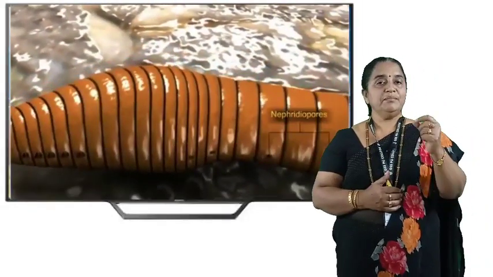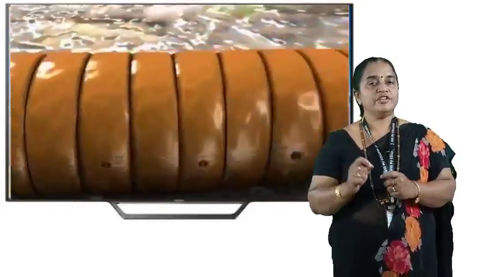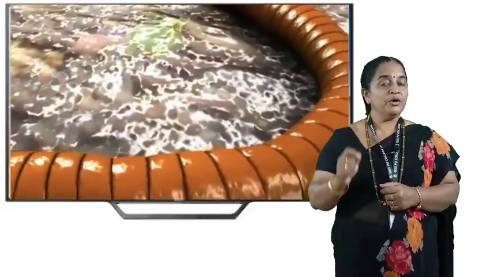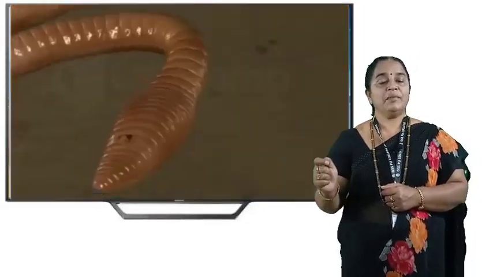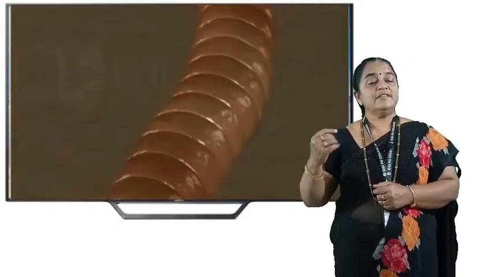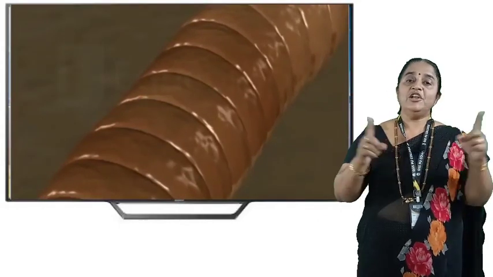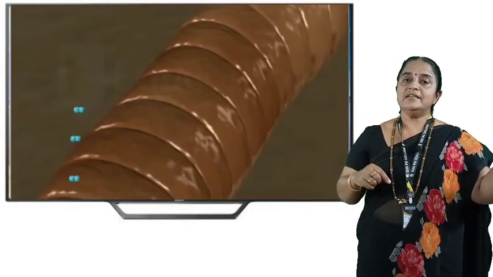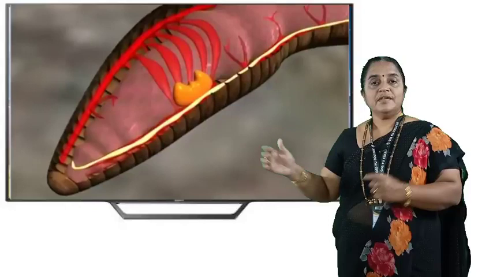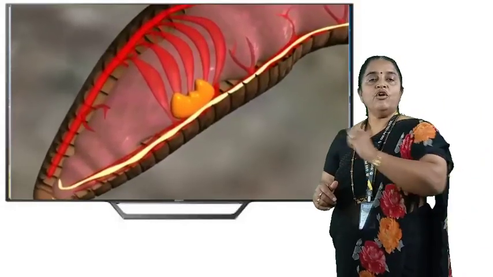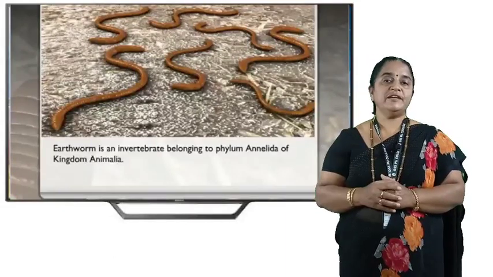Let us begin with the typical habits of the earthworm. It is a creeping animal. Locomotory structures are setae. It is also a burrowing animal. It feeds on the dead leaves and the soil particles. Let us see now external features. Body is cylindrical, elongated. Anterior region is pointed. Posterior region is blunt. The overall length of earthworm comprises 180 to 210 segments.